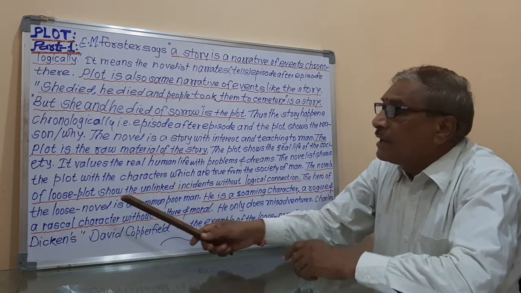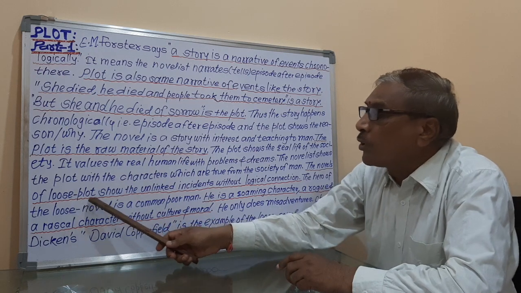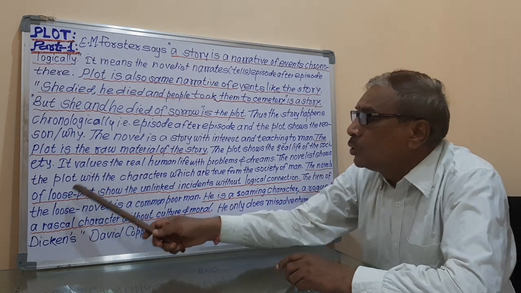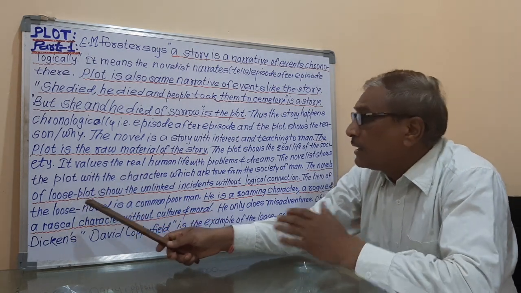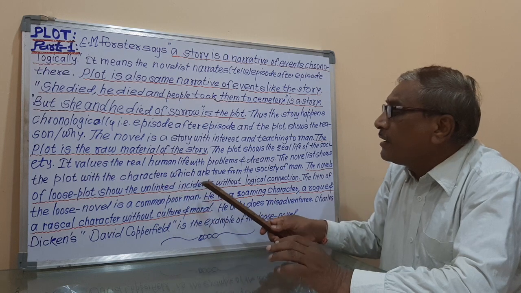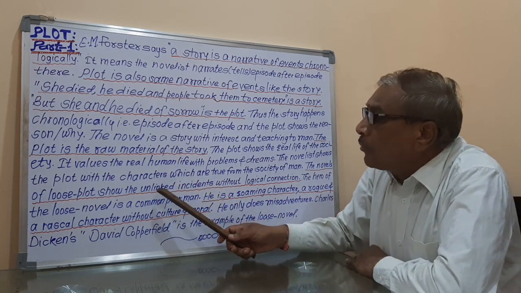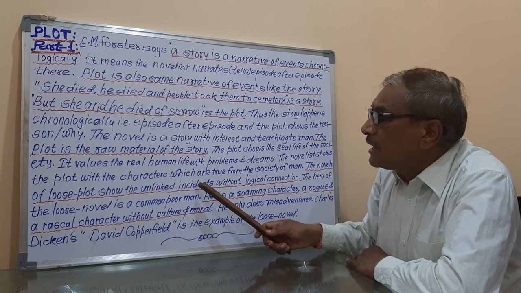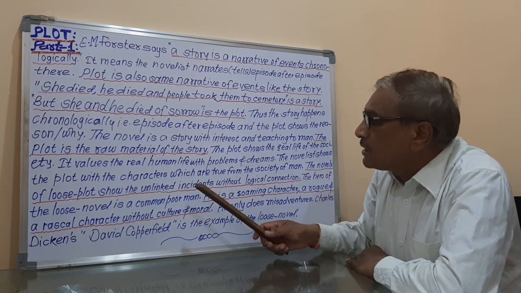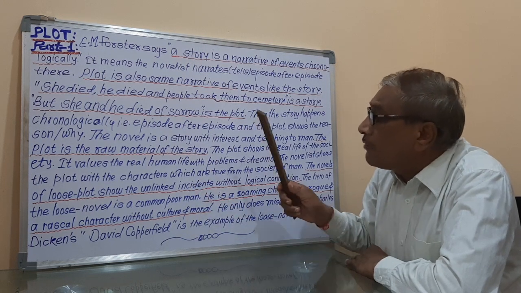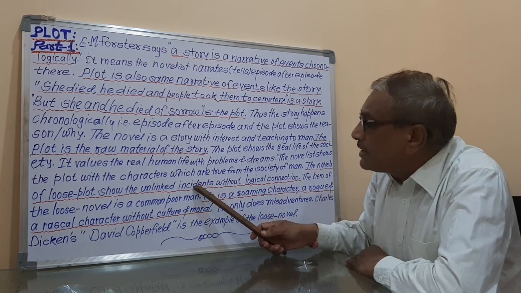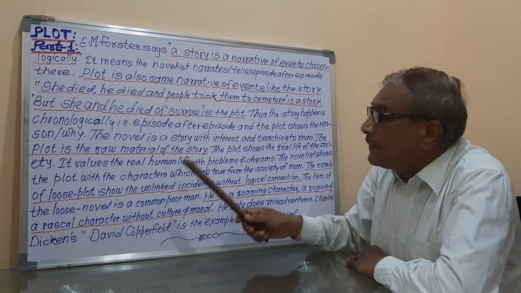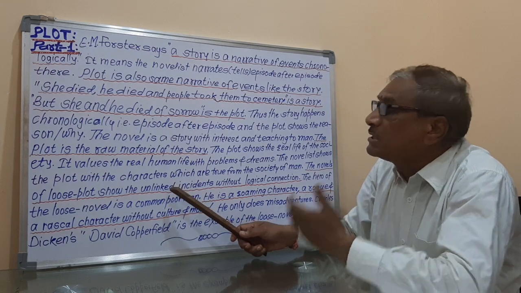It means that if the plot of the novel is loose, loose means what? This is unlinked incidents. Means in the plot, the incidents, or I will say sorry, events. So the events or the incidents are unlinked. Unlinked means they are not properly linked with each other.